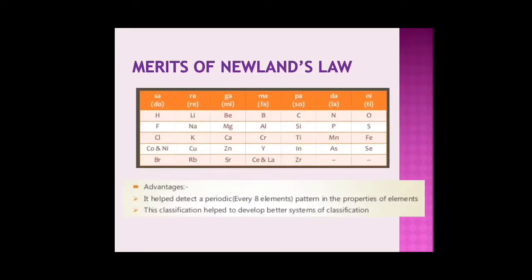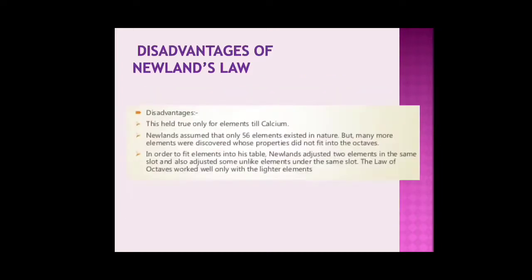So the advantages or the merits of Newlands' law were that it helped to detect a periodic pattern in the properties of elements, and this classification went a long way to develop better systems of classification further. And the disadvantages were that the periodic properties held true only till calcium, and Newlands assumed that only 56 elements existed in nature, but many more elements were discovered whose properties did not fit into the octaves.